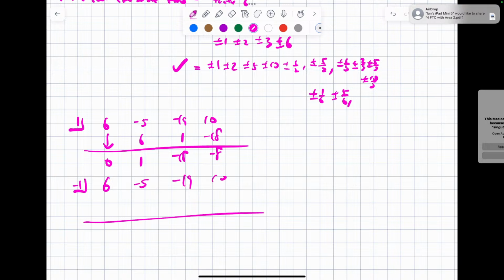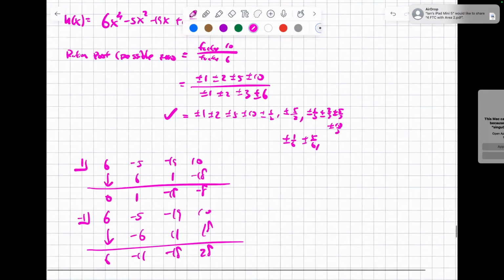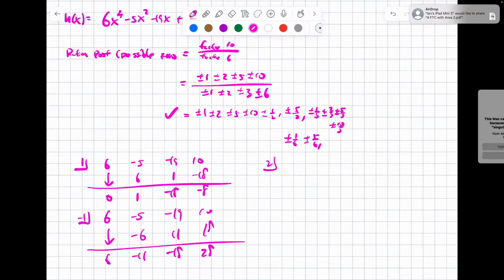I'm gonna try negative 1, see if it works. 6, negative 6, negative 11... that's positive 11, negative 18... 28. This is all not working. I'm gonna try more, 2. Did I do something wrong?